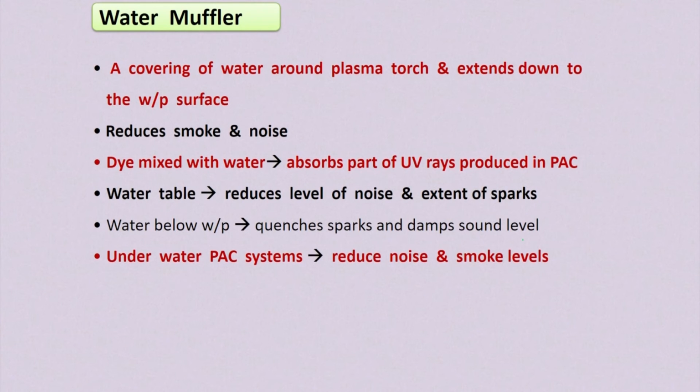It also reduces the extent of sparks. Water below the workpiece quenches the spark and dampens the sound level.